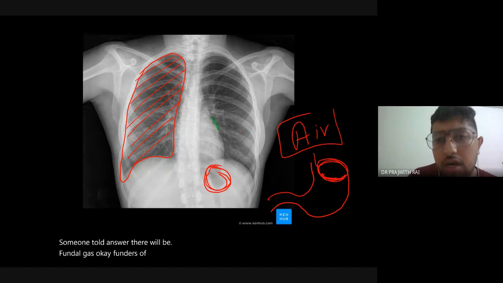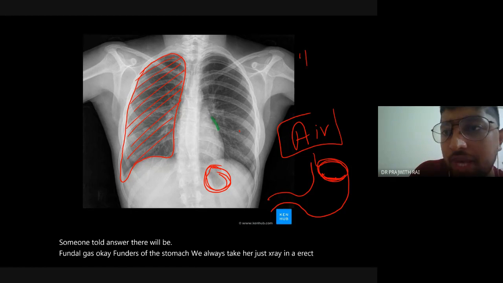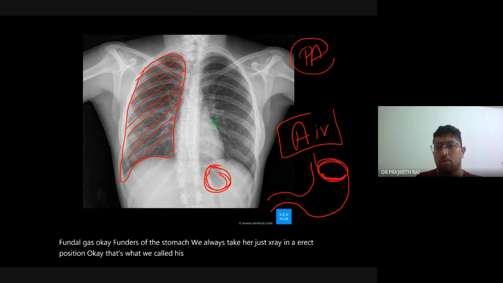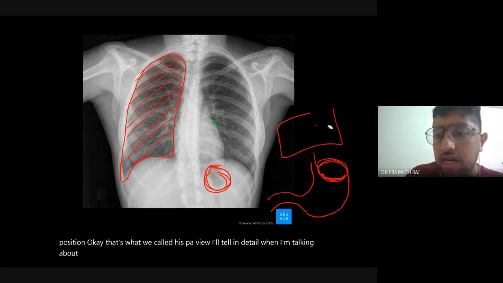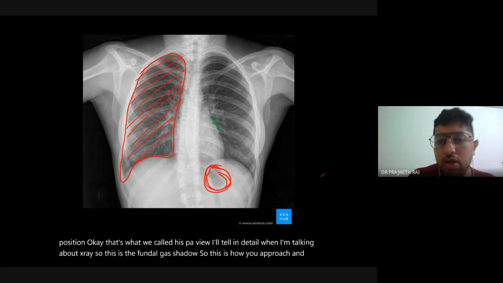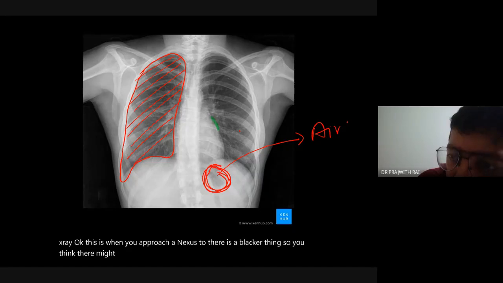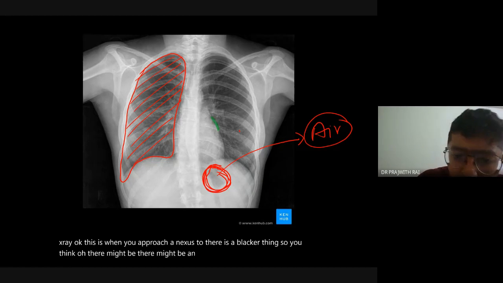We always take a chest X-ray in an erect position. That's what we call PA view. I'll tell in detail when I'm talking about X-ray. So this is the fundal gas shadow. So this is how you approach an X-ray. When there is a blacker thing, you think, oh, there might be air present there, so it is looking blacker.